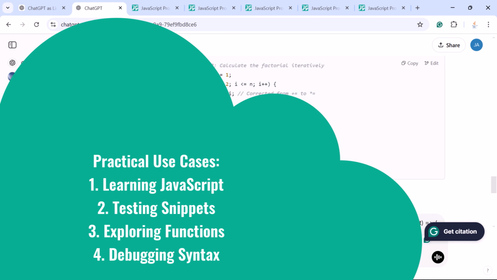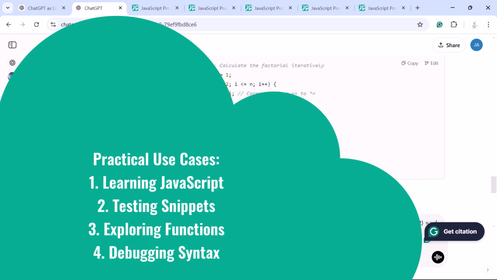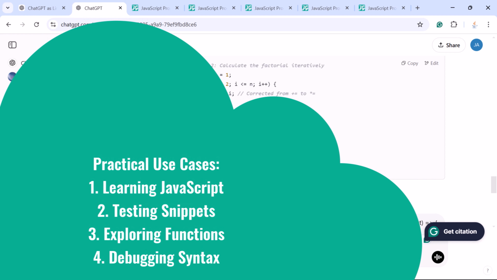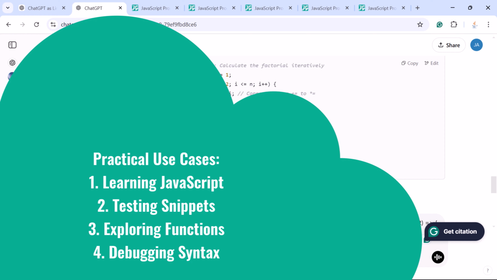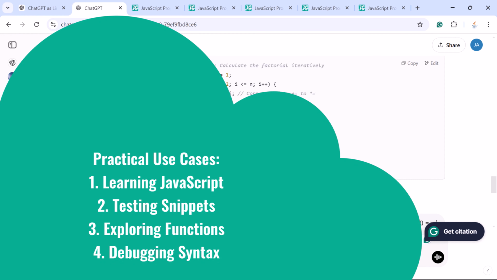ChatGPT will explain to you step by step your code. Next, debugging syntax. Identify syntax errors in your code and get quick fixes by using ChatGPT as a JavaScript console. So these are a few practical use cases of using ChatGPT as a JavaScript console.